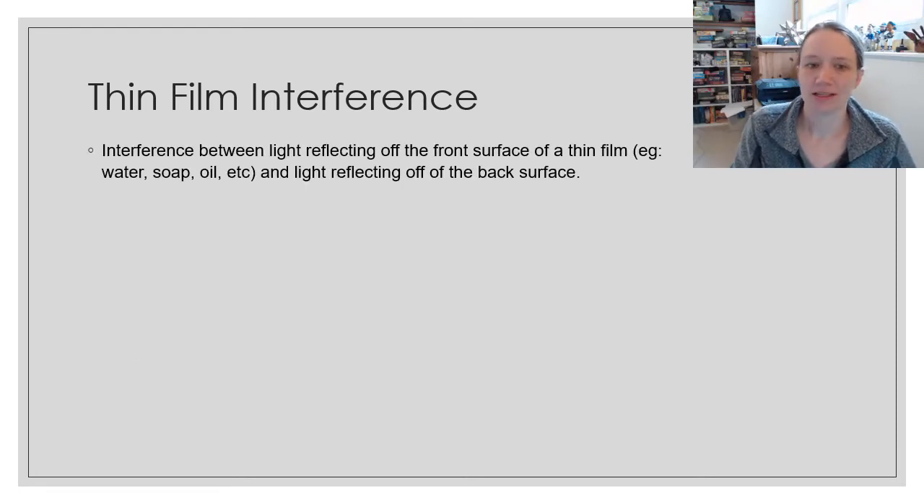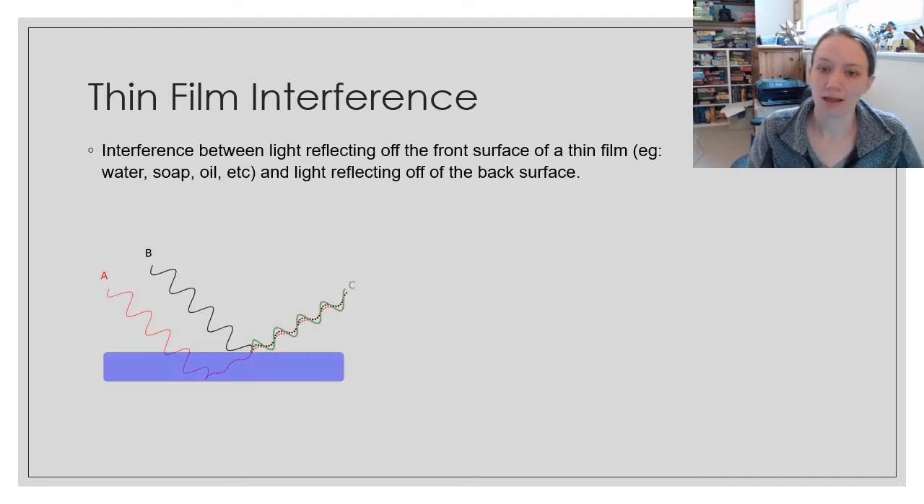Thin film interference is interference or superposition between light that is reflecting off the front surface of a thin film and light that's reflecting off the back surface.